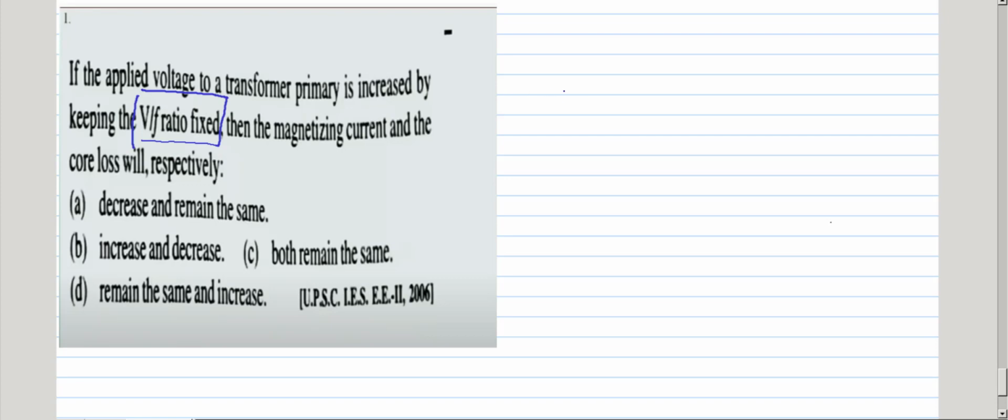You all know, you must have seen in transformer lecture basics, Bmax depends upon V by F. In a transformer, whatever the load, the flux is constant. So if the flux is to be constant, this V by F ratio has to be constant. This is a transformer basic.